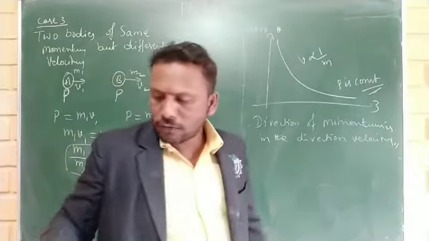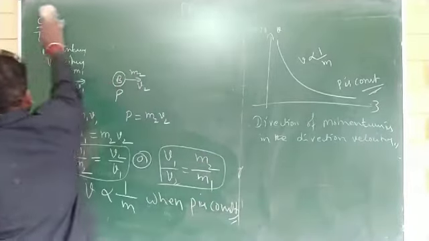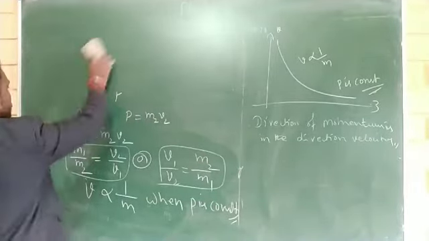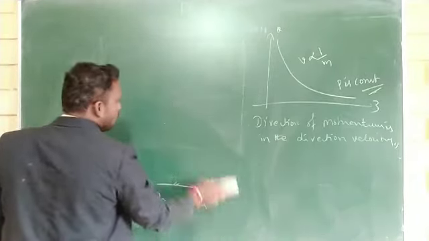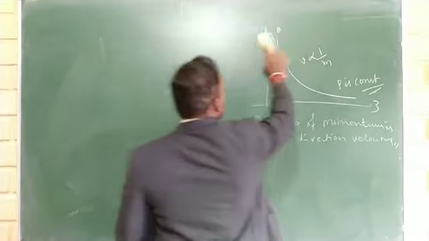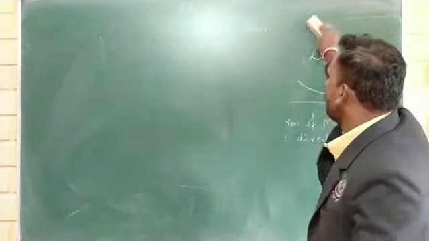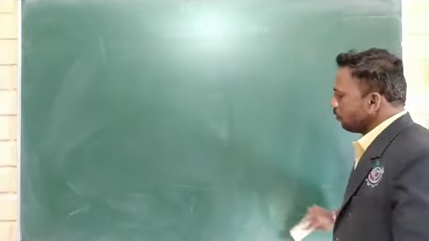After that, now we move to Newton's second law. What is Newton's second law of motion? Somebody says F is equal to ma is called Newton's second law of motion. That is wrong. F is equal to ma is the extension of Newton's second law of motion.